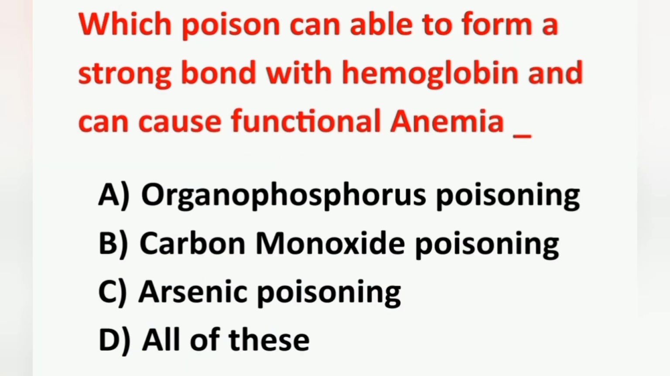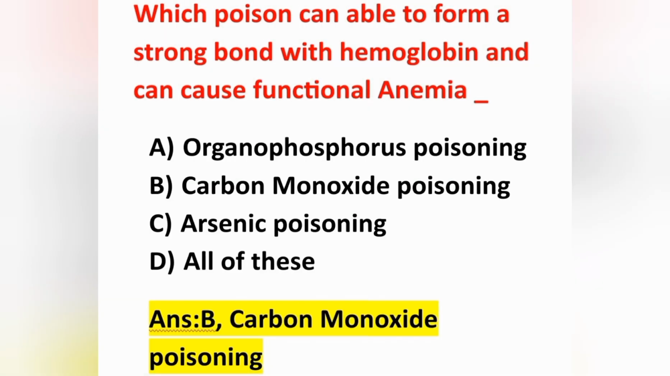The next question: which poison can form a strong bond with hemoglobin and cause functional anemia? Option A organophosphorus poisoning, option B carbon monoxide poisoning, option C arsenic poisoning, and option D all of these. Here the correct answer is option B, carbon monoxide poisoning.